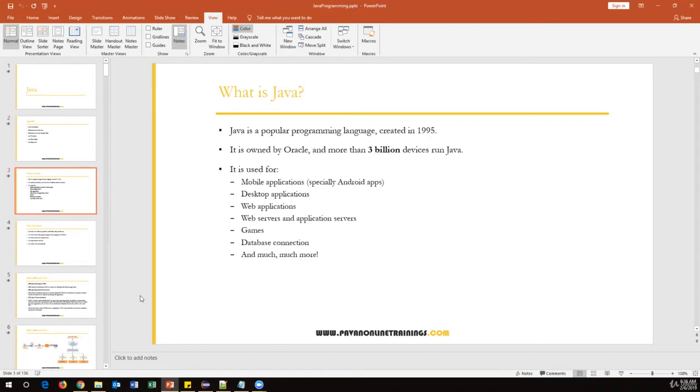These programming languages support multiple concepts like classes, objects, inheritance, polymorphism, and data abstraction. These all come under the object-oriented programming concepts. So the languages which support these features come under object-oriented programming languages. Okay, so these are the three categories we have. Java comes under purely object-oriented programming languages, and not only Java, C Sharp also comes under purely object-oriented programming languages.